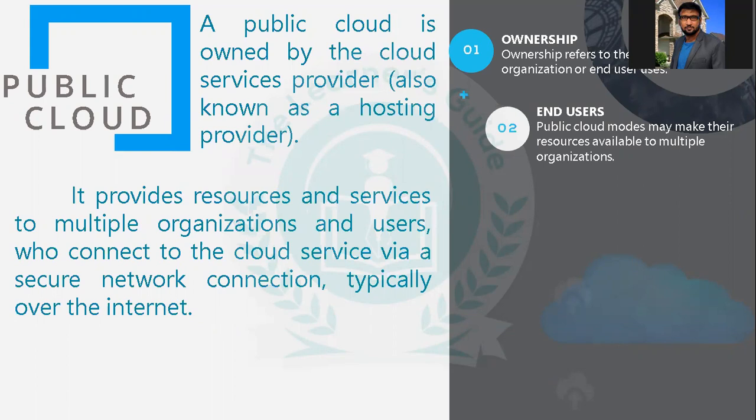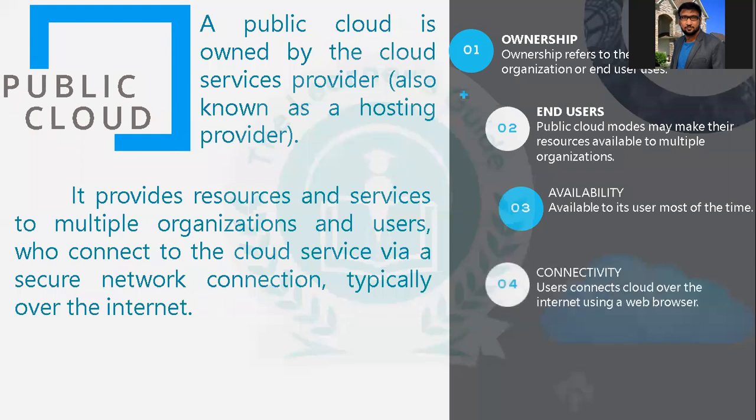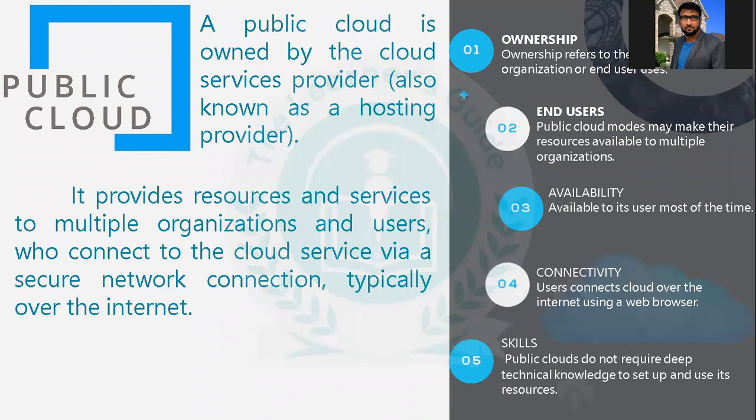Public clouds may make their resources available to multiple organizations, multiple users. Availability to the user: most of the time it will be available. Connectivity: the user connects to the cloud over the internet using a web browser. There are different modes also, which we will discuss in the next slides.